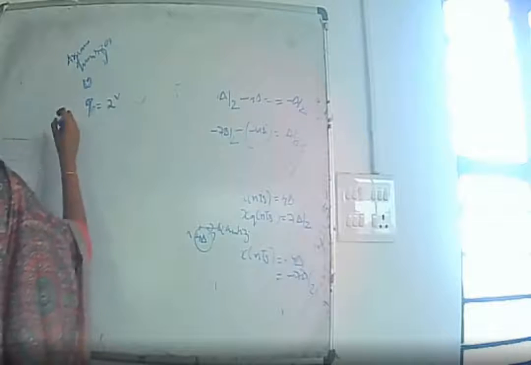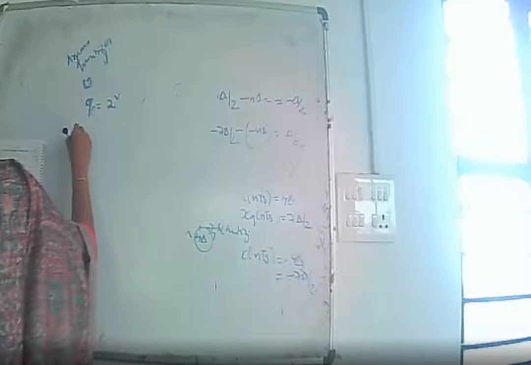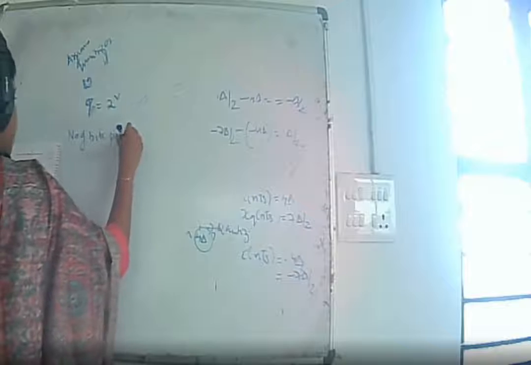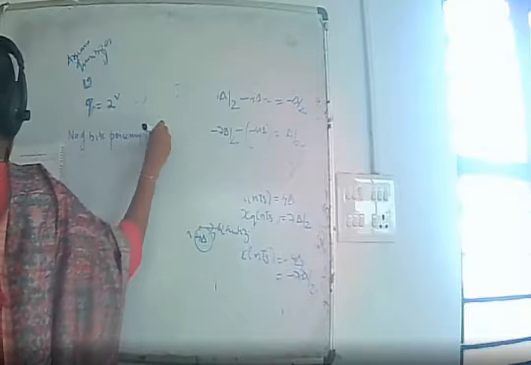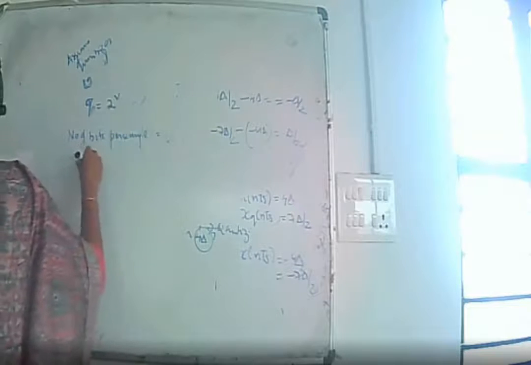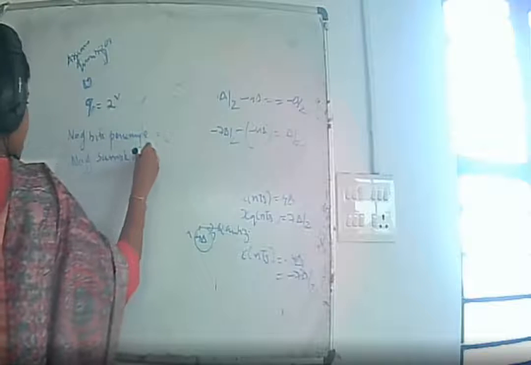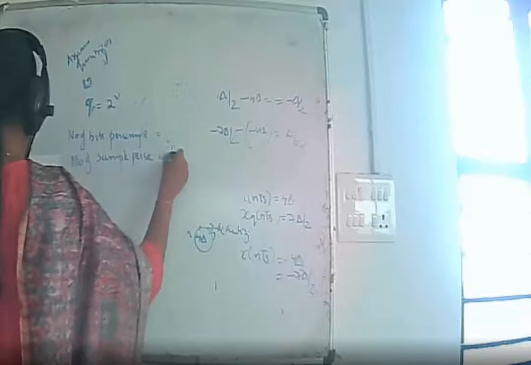So number of bits per sample is V and number of samples per second is Fs.